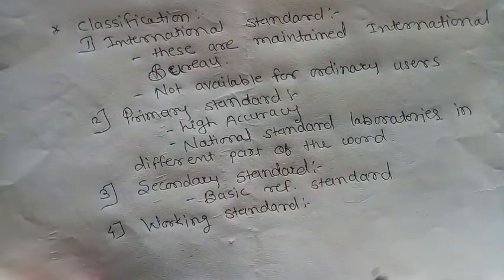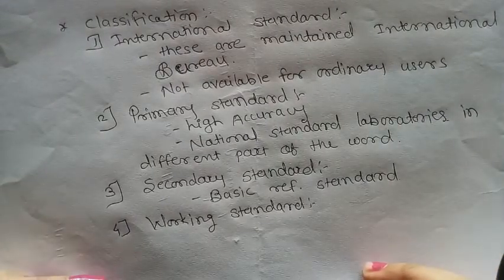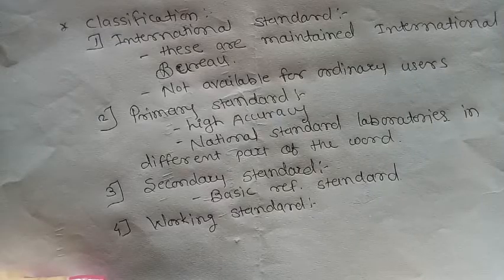Fourth and last standard is the working standard. These standards have the accuracy of one order lower than that of the secondary standard.